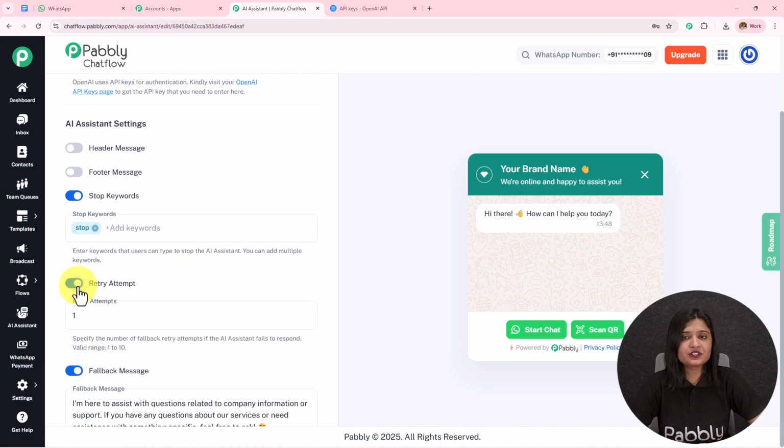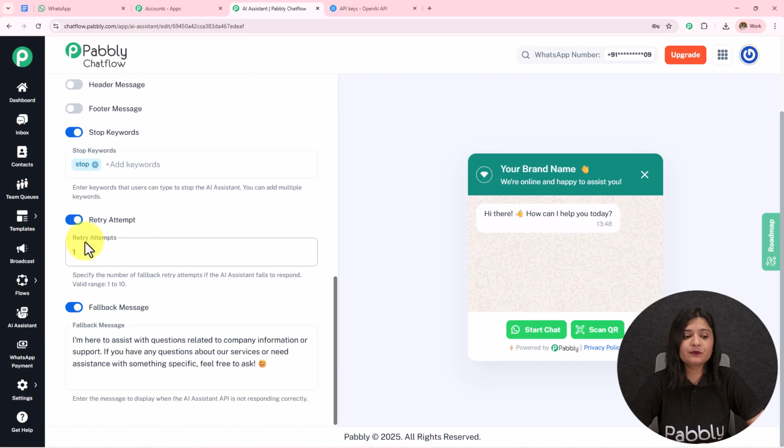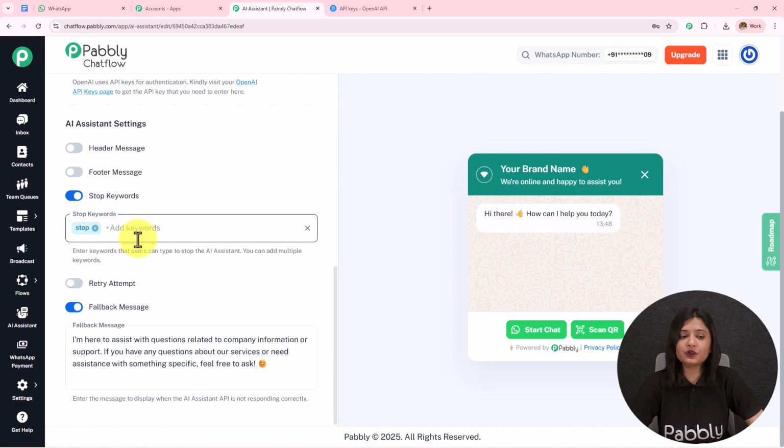Then we have this retry attempt. When the AI fails to respond, we can increase or decrease the number of retry attempts which we want to give for the response. I'm going to keep it as 1 only for now. I'm going to toggle this off.